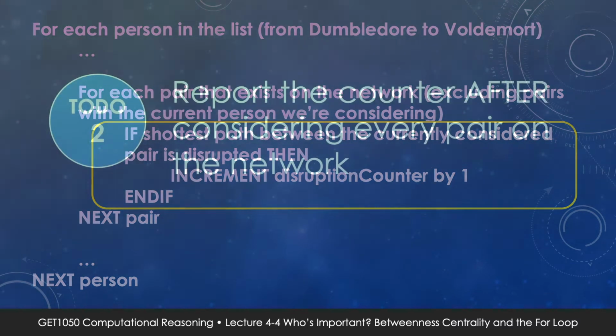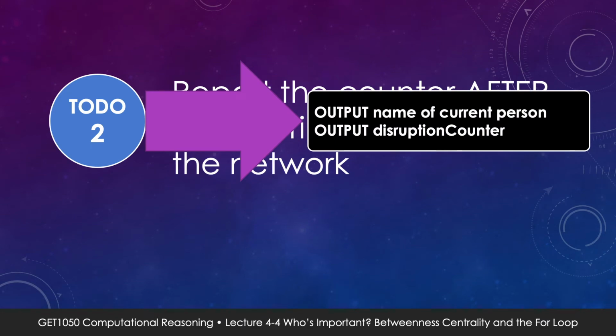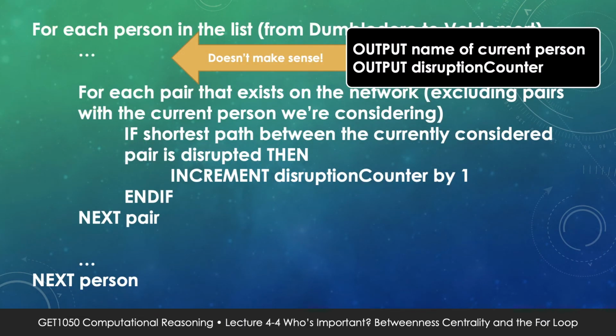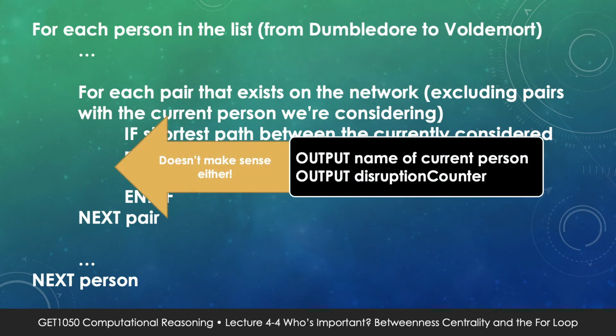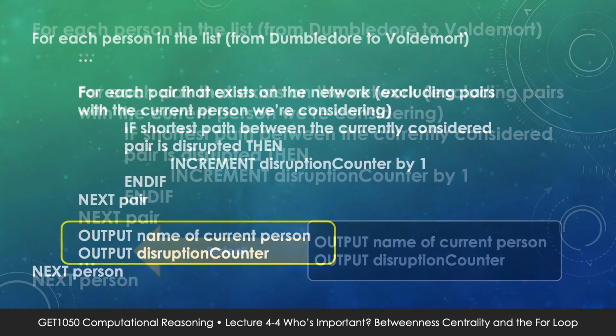Here's what we get. Now, when do we report the number of disruptions? It would make no sense to report the disruption counter before the inner loop. We haven't even considered any pairings at all, right? It wouldn't make sense to report it in the inner loop either, because we'll get too many reports. It's hard to figure out which is the final one for that person that we're considering. It would make more sense to put it in the outer loop after the inner loop. Why? Because this is the time when we have considered all the pairings and counted the total number of disruptions for that person. So let's put it in our code, and here's what it looks like now.